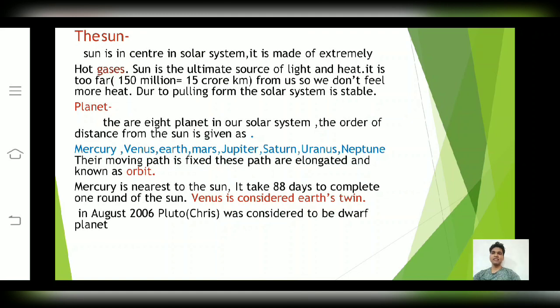Friends, the sun is the ultimate source of light and heat. It is too far away. The sun is approximately 15 crore, that means 150 million, kilometers away from our Earth. So due to this reason we don't feel more heat.